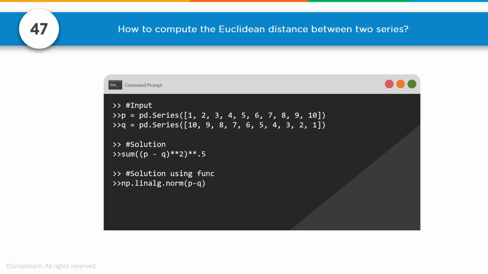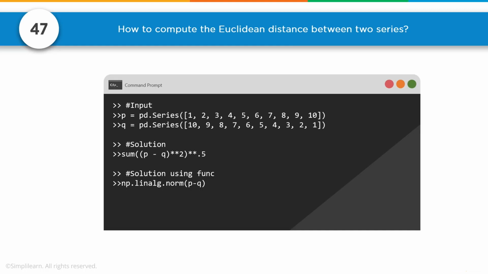Number 47, how to compute the Euclidean distance between 2 series. And this one's really cool because we have our pandas series, p and q. And what I like about this one is they give us 2 solutions you can go with. And really you should kind of know both. The first one would be, yes, you know what the Euclidean distance is. And that is we can take the first series minus the second series squared, and then sum them up, and then we do the square root, which is the same as taking the power to 0.5. Doing the power to 0.5 is easier than doing the square root. So a lot of times you'll see that as a switch, but you could have also done the square root and used the math library in there.